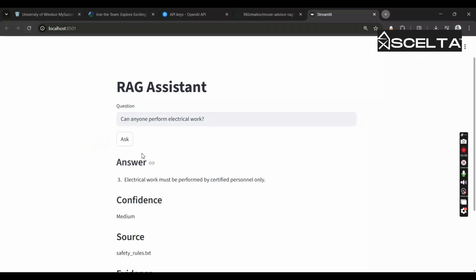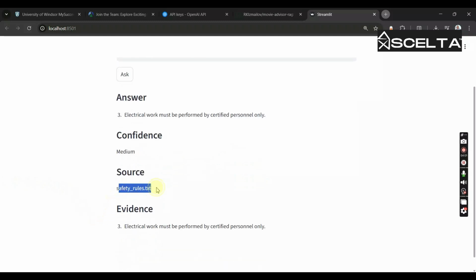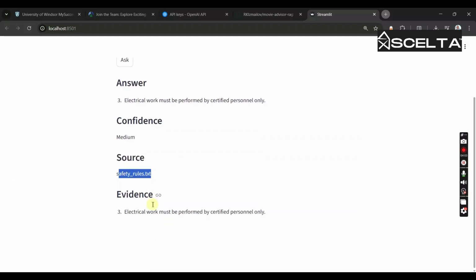Here is a normal case. The system gives an answer and shows the exact evidence from the document. It doesn't generate new information, it only uses what is in the data. So the user can see why the answer is correct.